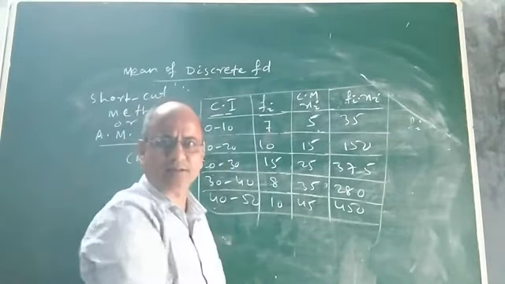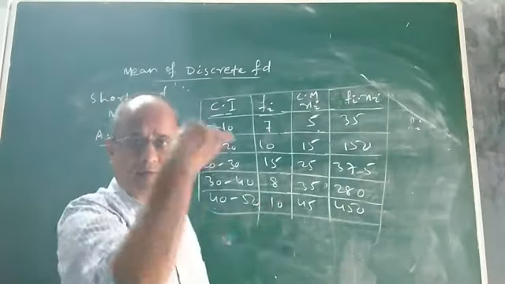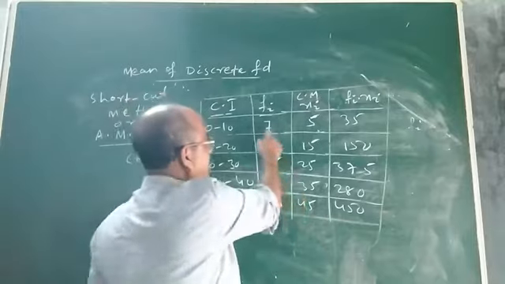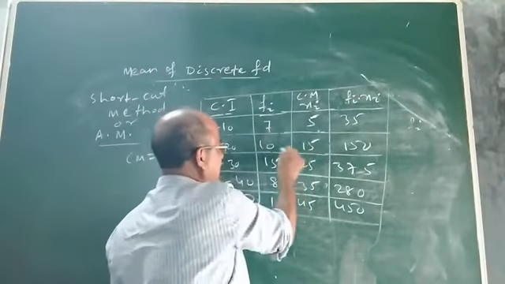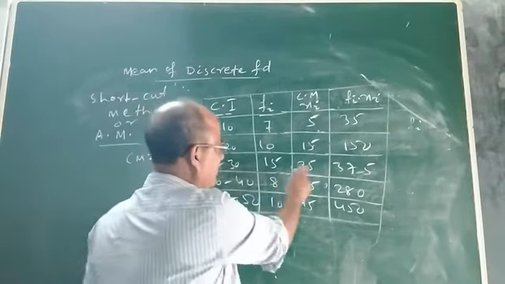Look at what I was just telling a few minutes ago. The product of fi and xi may be very large. You see, these are very large numbers: 7 into 5 is 35, 15 into 10 is 150, this is 375.